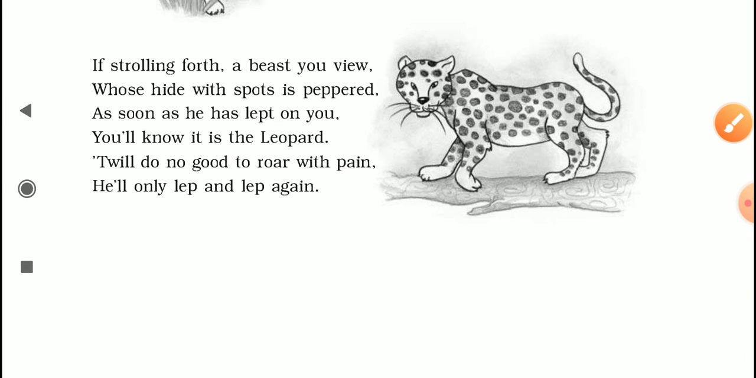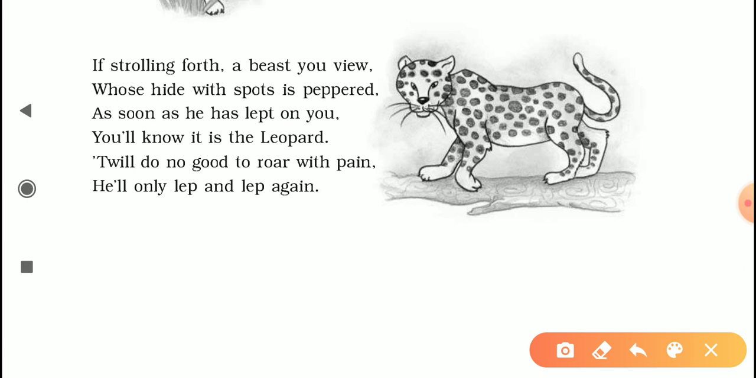The third stanza shows again another dangerous beast, a leopard. If strolling forth a beast you view, whose hide with spots is peppered, you will know it is the leopard. It will do no good to roar with pain. He will only leap and leap again.